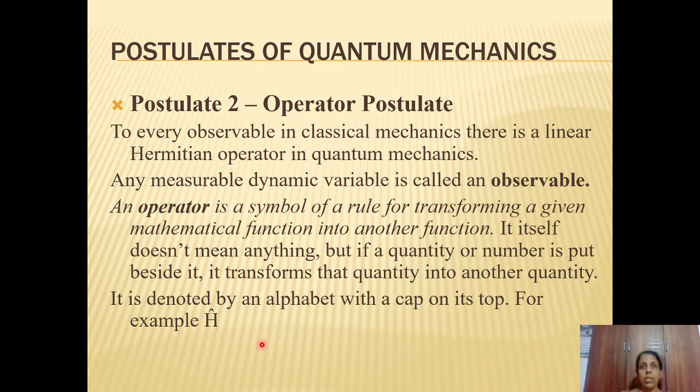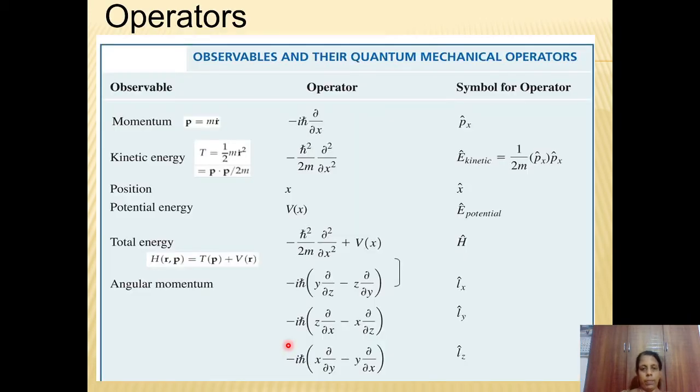For example, the total energy operator is known as the Hamiltonian operator, and it is represented by capital H with a cap over the H. So H cap represents the total energy operator. Corresponding to every operation, there will be a corresponding operator in quantum mechanics.